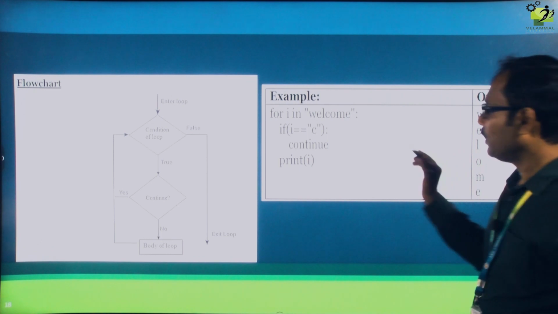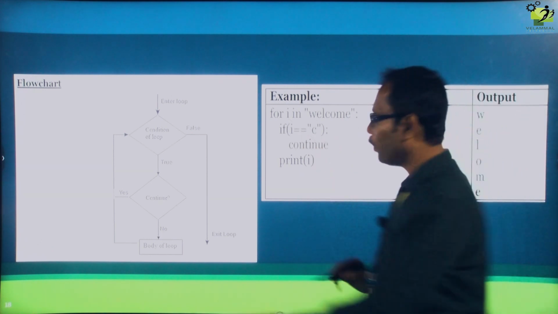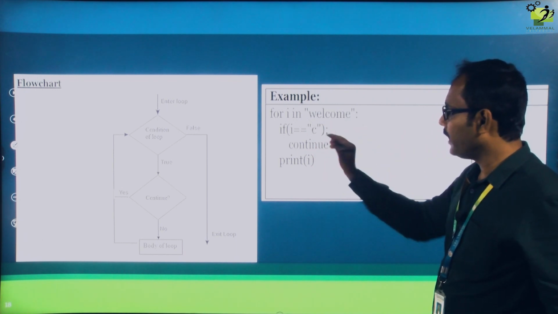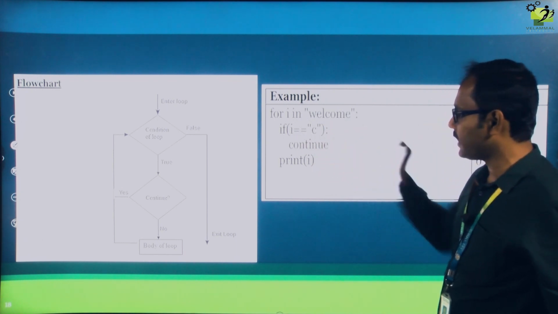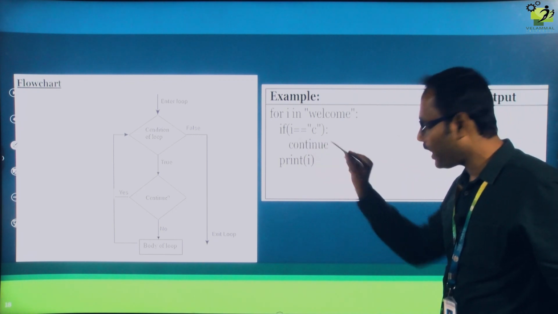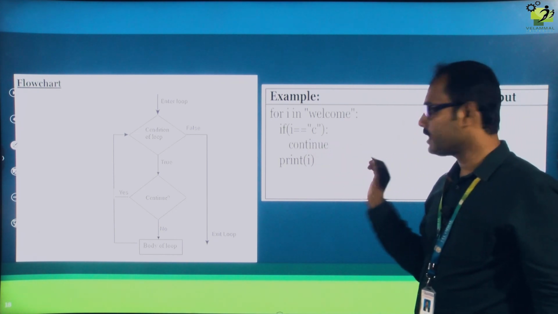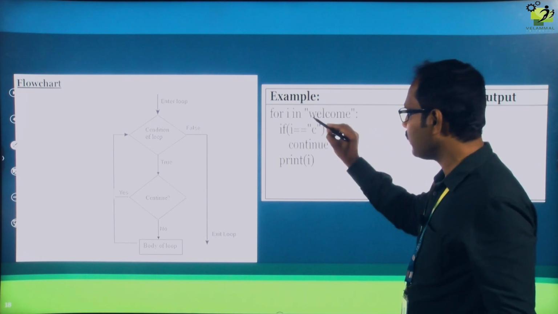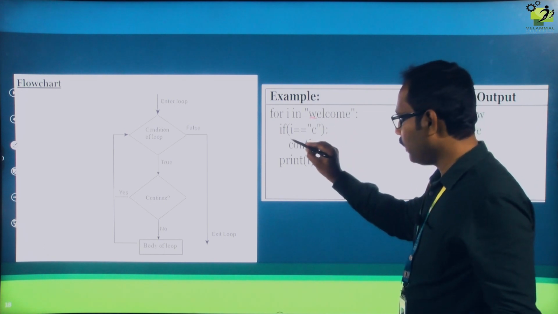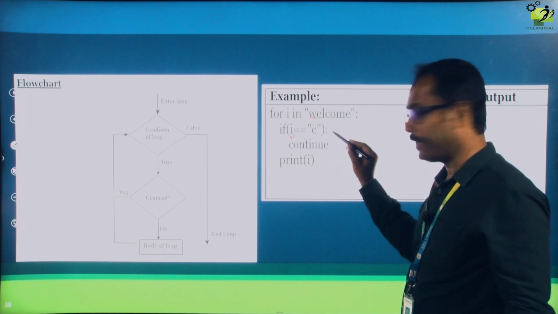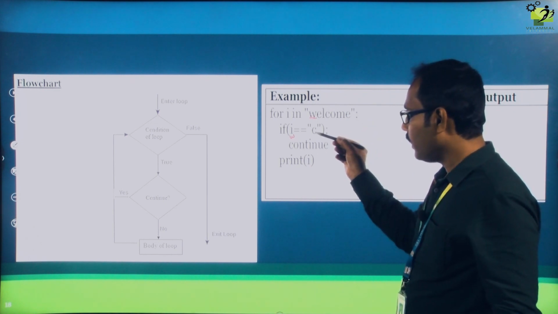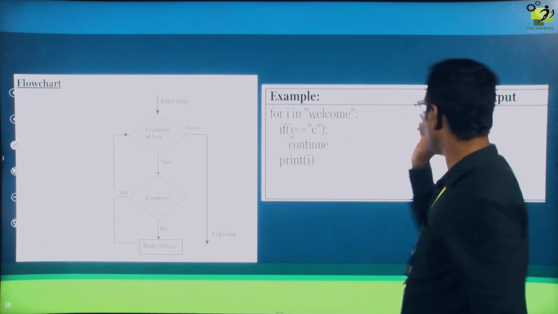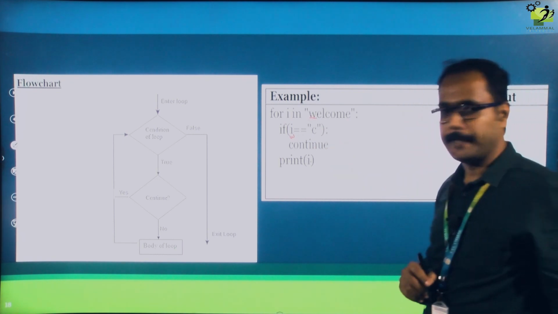First, how it is working? The same example I am going to take, for I in welcome. Initially if I equal to C, the same thing I am taking here. Instead of break I am using continue here. That is the only difference. How it is getting executed? First I value is W. W equal to C, it will check. No, so it will come out from the if, and it will print only the I value, that is W. W is getting printed.